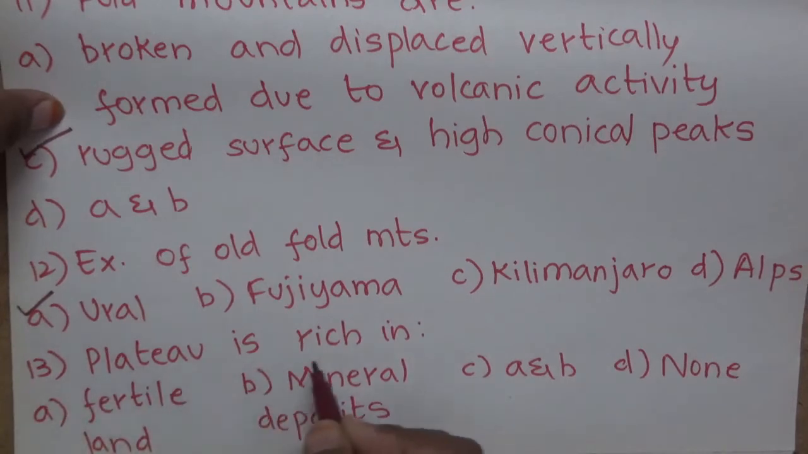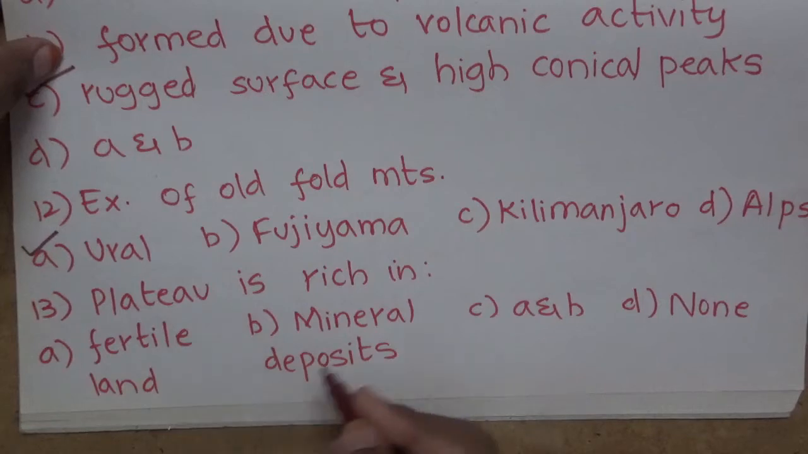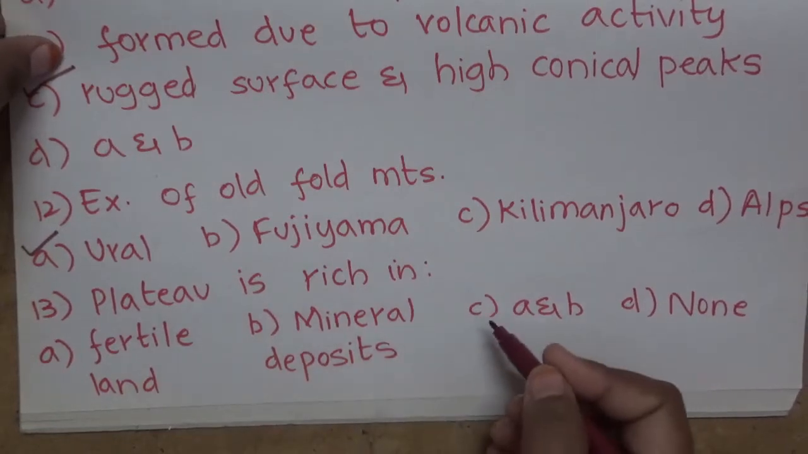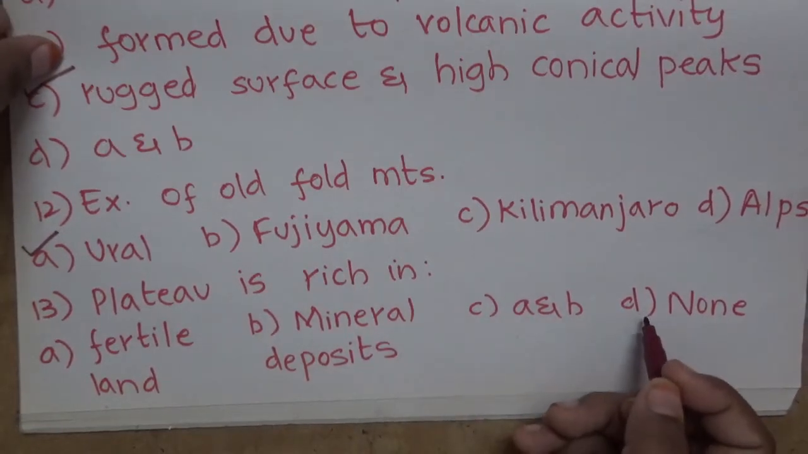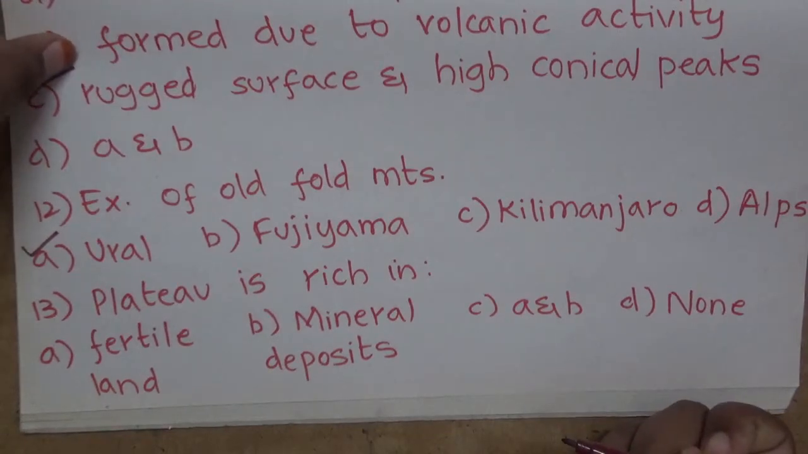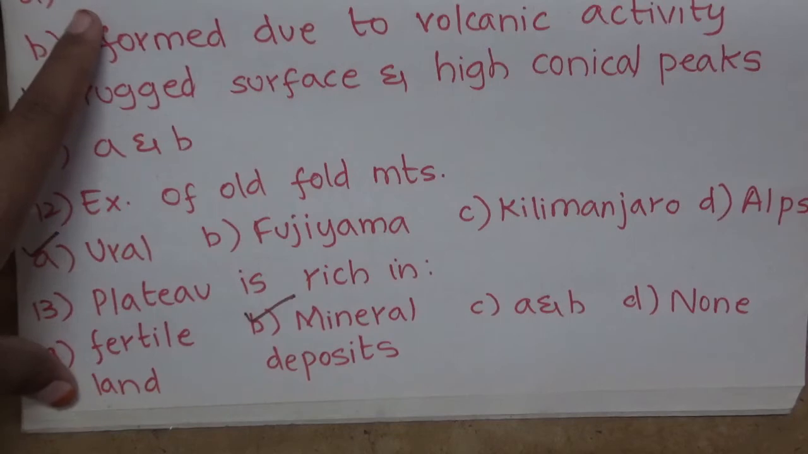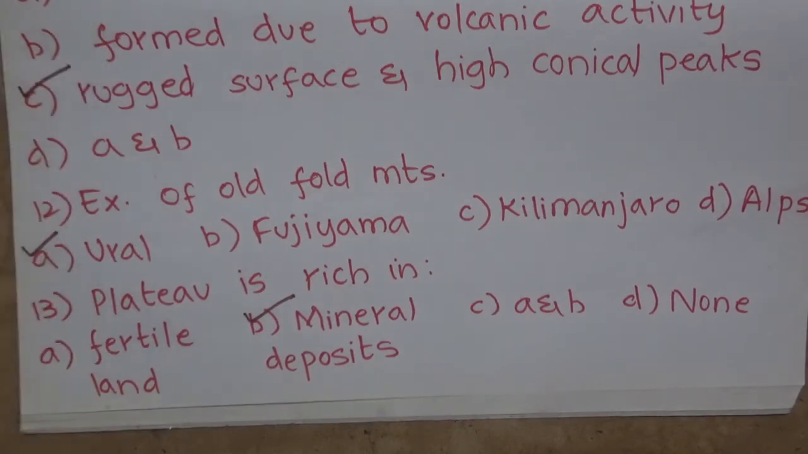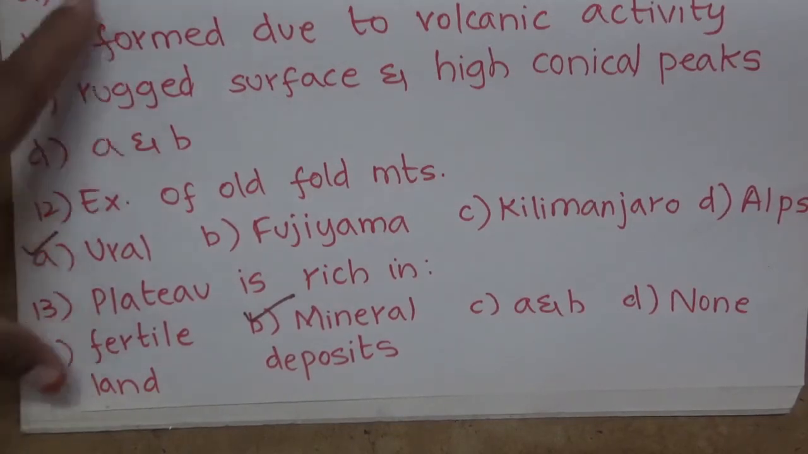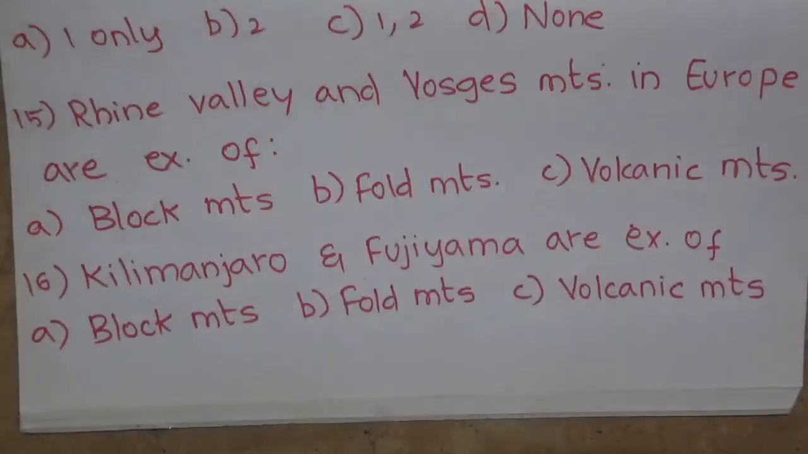Now, 13th question, plateau is rich in: option A, fertile land, option B, mineral deposits, option C, A and B, option D, none. The correct answer for this is option B, mineral deposits. Chota Nagpur Plateau is famous for iron and manganese, iron, coal and manganese.